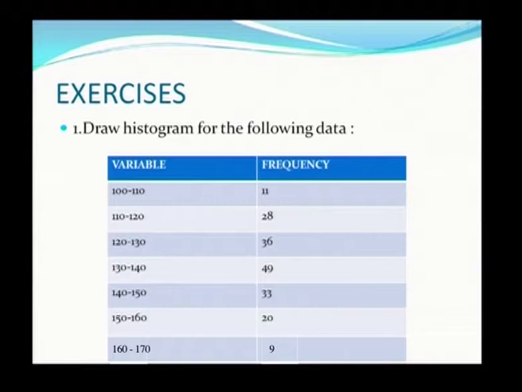The next one is, for the following data, you can draw the histogram. Here the class intervals are given without a break. So, you can take the midpoints and plot these midpoints on the horizontal axis and the frequency on the vertical axis, and if you join these you are going to get a simple bar diagram.